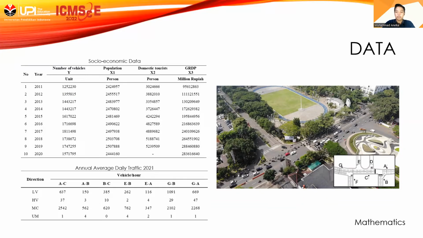In this study, the number of vehicles will be the dependent variable. This dependent variable will be used as a generation. Meanwhile, the independent variables are the population, the GRDP, and the number of domestic tourists. Traffic data is taken using video recordings from the air to make vehicle calculation more accurate and able to calculate vehicle movement in one cycle. Later, the recording is played back to be calculated manually. The survey was conducted at peak hours in the research location.